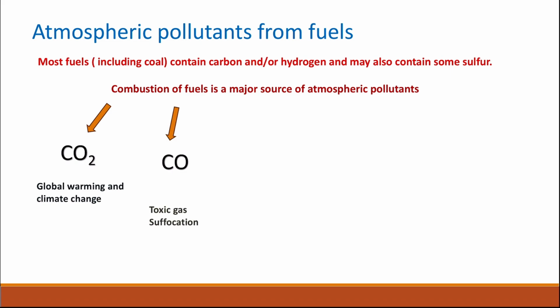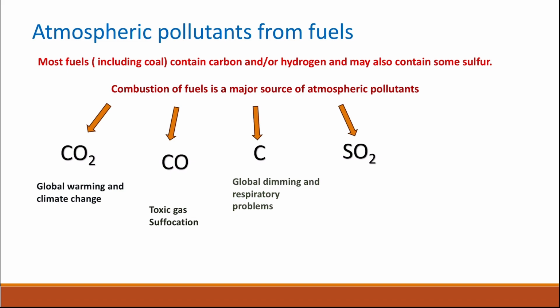Carbon monoxide is a toxic gas and can cause suffocation. And then we have carbon, which is also one of the products of the incomplete combustion of fossil fuel. Carbon is called particulate and it causes global dimming and respiratory problems.